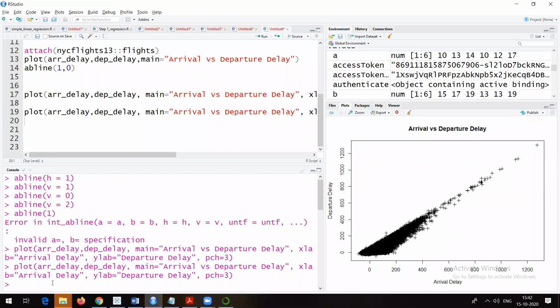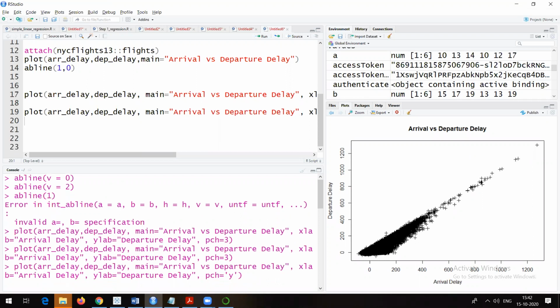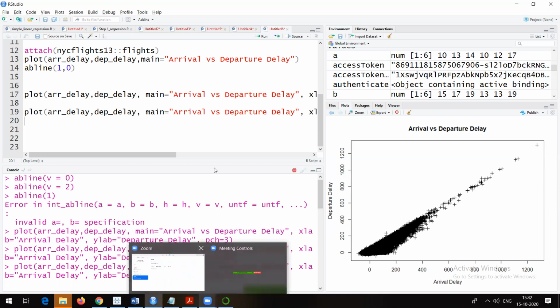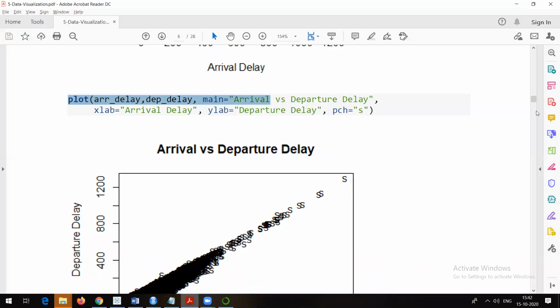Suppose let me go here, let me run the same command and instead of this PCH character, suppose I want to give my own character, right? So yes, you can go and do that. Suppose I want to use maybe Y. Let me run. So instead of that plus sign, whatever character you want here should come. In this case, as I have given a user defined character, it should be in double quote or single quote. Okay, so that's the plot command and how you can make use of it. You can just press F1 and you'll be able to see all the help which is needed for that command. Okay. Moving forward,